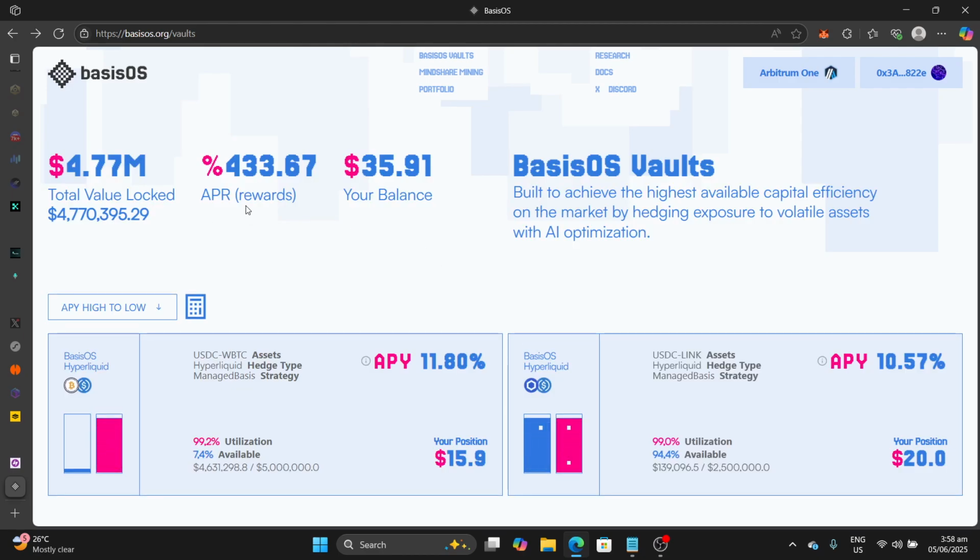You will notice that the yield declared at the top here is actually 433%. So this is what attracts people to deposit into the vault. But the base yield coming directly from basis trading is 11%. That is because the total yield offered is also inclusive of a BIOS airdrop. So by participating here, you'll also be earning some BIOS rewards, which constitutes the larger bulk of the yield.